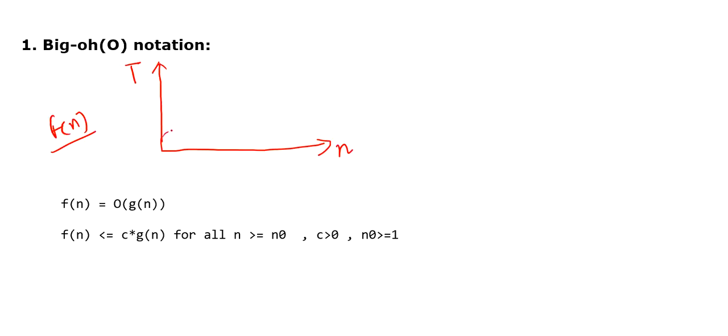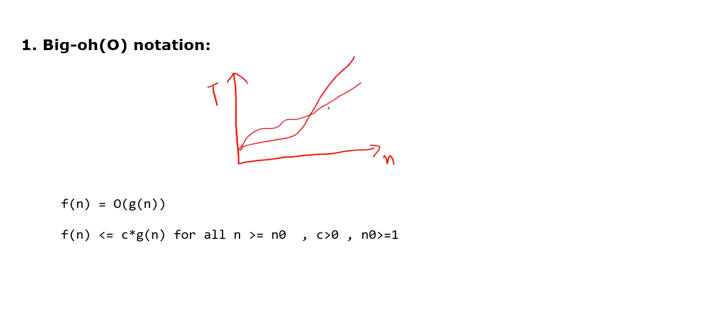Let's suppose it varies something like this. This is our function f(n), and this is how it varies. Now we have another function here, this one. Let's suppose this is c times g(n), right? What is the case with this function? What this function is denoting is that our function f(n) cannot go above this bound.